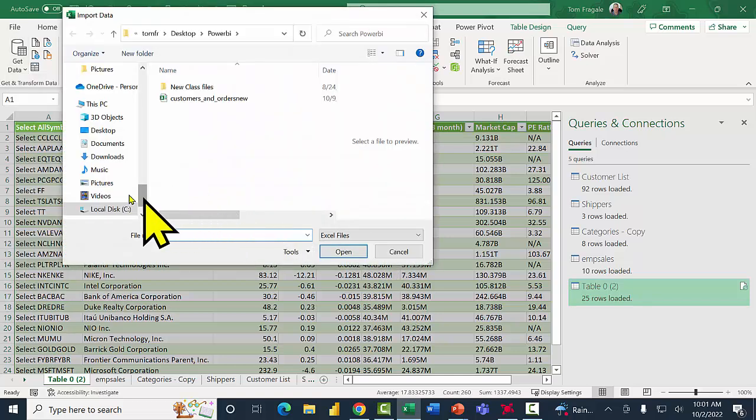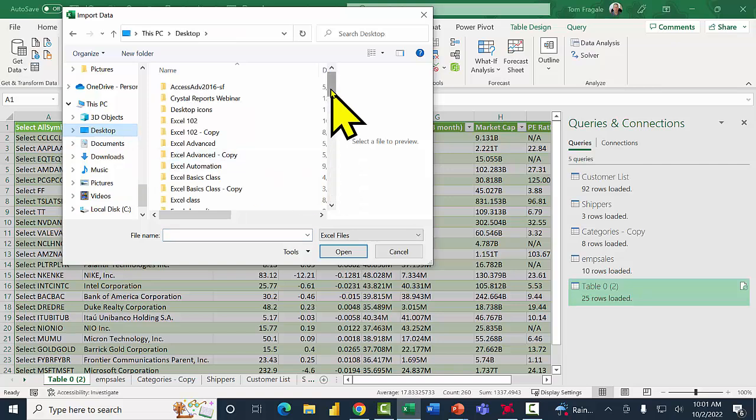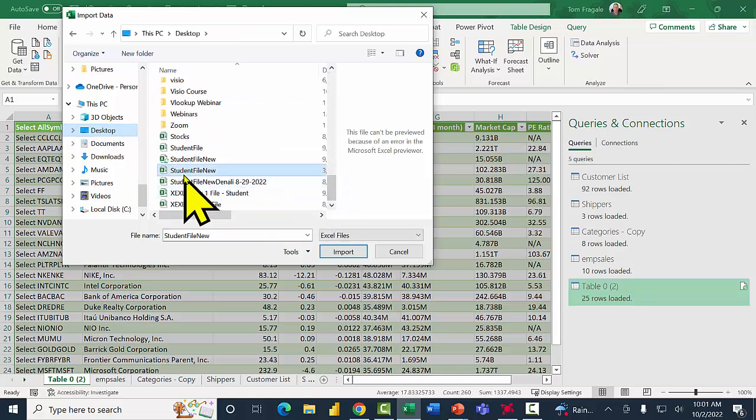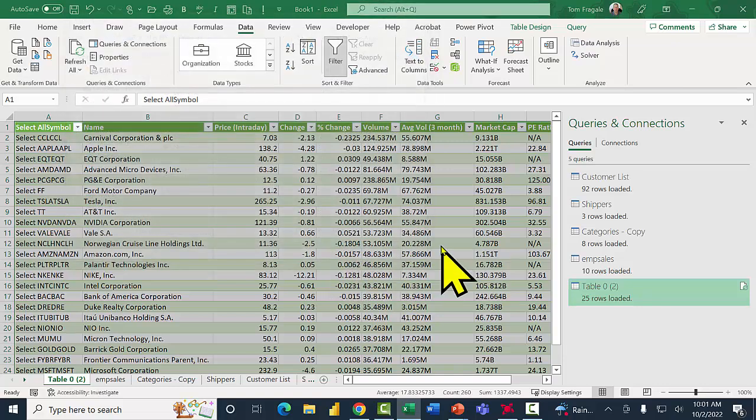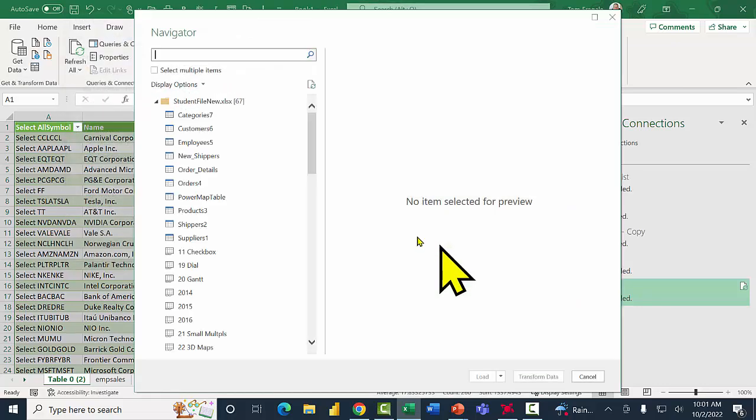Then I'll go back to the one that's called the Student File New, and I'll pick Import. Now, you see these top couple of sheets have a different icon than the ones below. It's because these are all formatted tables, and these are not formatted tables in the Excel spreadsheet. So I'd like to import more than one of these.